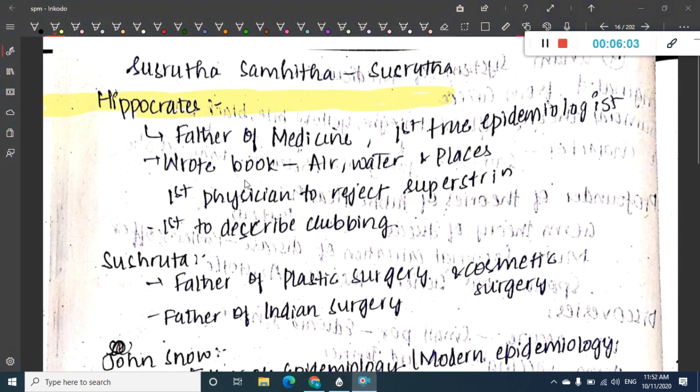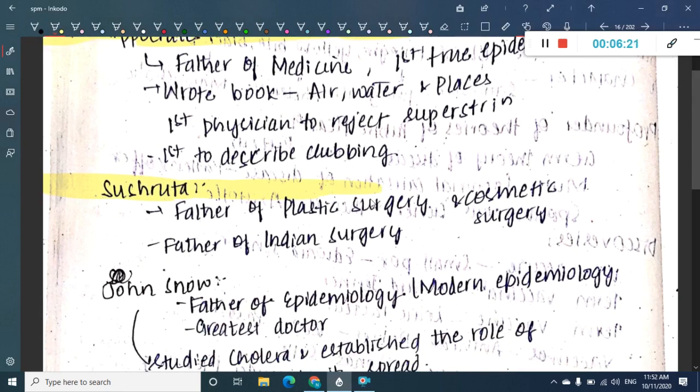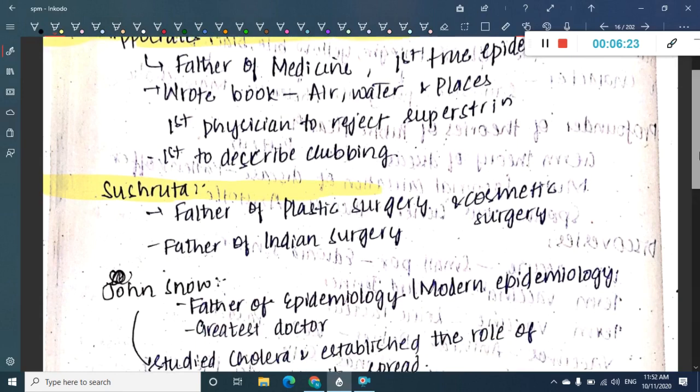Wrote the book Air, Water and Places. First physician to reject superstitions is Hippocrates. First to describe clubbing is also Hippocrates. Then we have Susruta. Susruta is the father of plastic surgery and cosmetic surgery. Father of Indian surgery is Susruta.